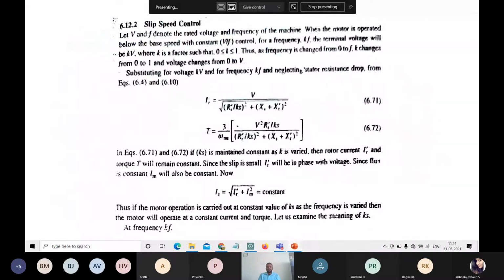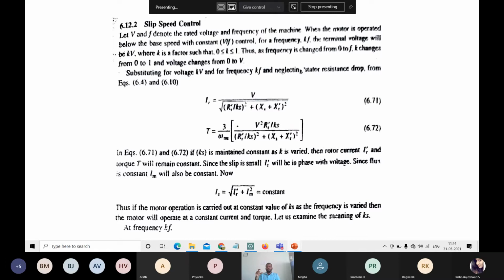Here, the V and F that we derived in the session: V will be the voltage fed into our machine, and F will be the frequency at which the supply is fed into our motor. So when the motor is operated below the base speed, omega m is the base speed and omega ms is the synchronous speed.